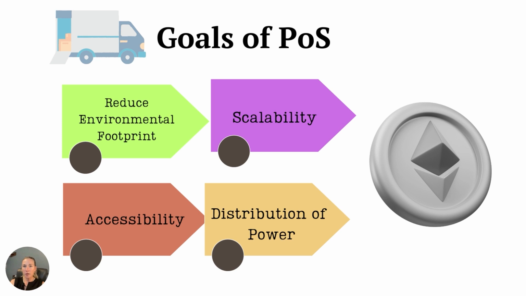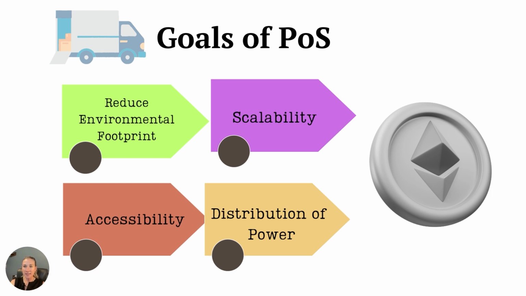Number two was scalability, which means the ability to perform well under increased or expanding workloads. In Ethereum's case, the goal was to improve network congestion, have faster transaction times, make transaction gas cheaper, and increase the number of validators.